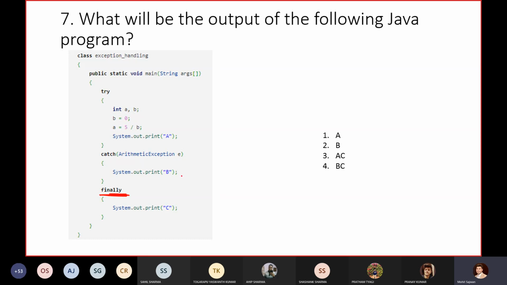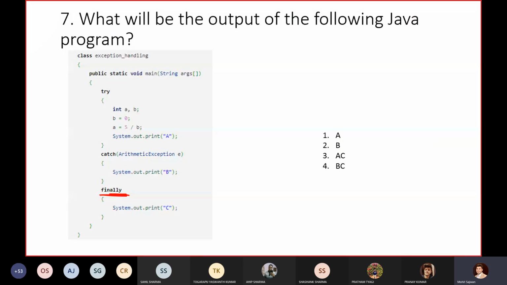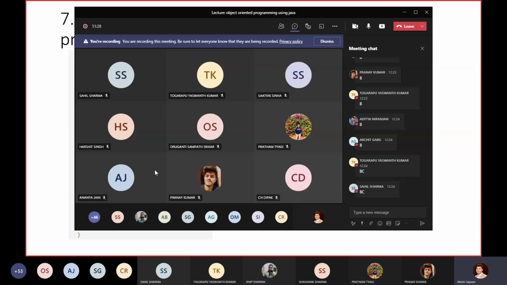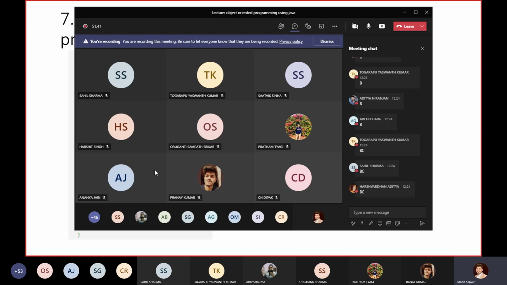Now you have to tell me what the output will be if I am going to execute this code. So Yashwant posted BC. Okay. What about others? What are they saying? Yes, Sahil posted the same answer. Is there anyone who is saying that we will get the output CB or something like that, or we will get ABC? We don't have any other option.